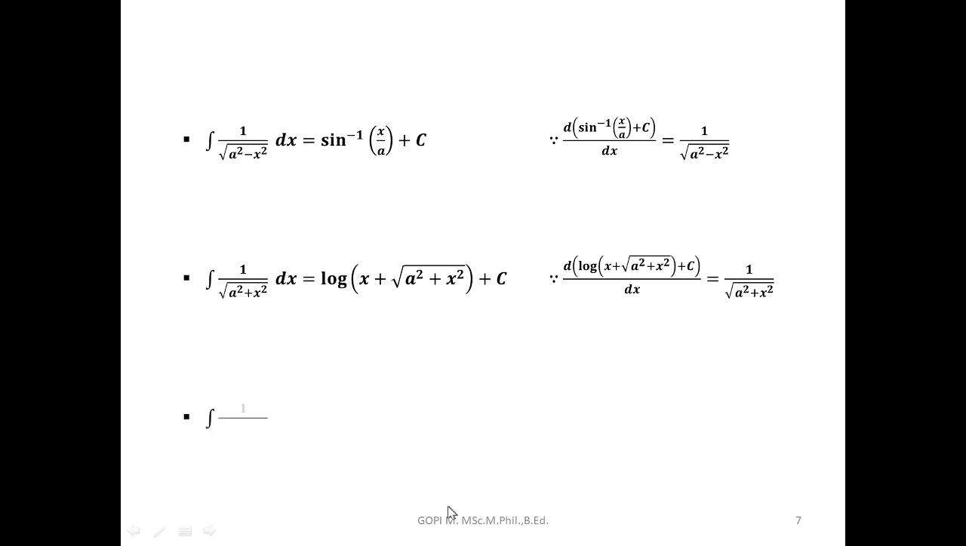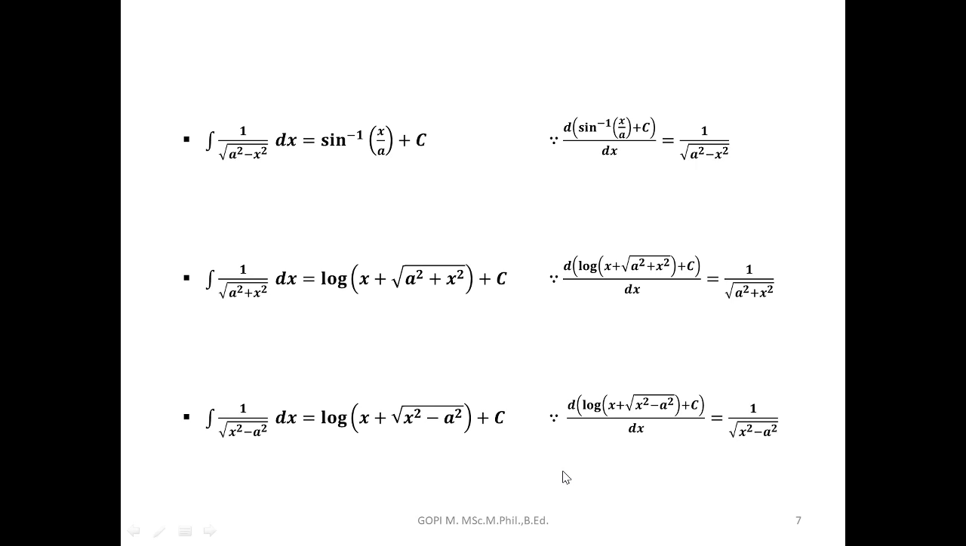So the integral of 1 by root of x square minus a square dx is equal to log of x plus root of x square minus a square plus c. Of course, same reason. When you differentiate the right side, we'll get what? The left side. That is the proof for this case.